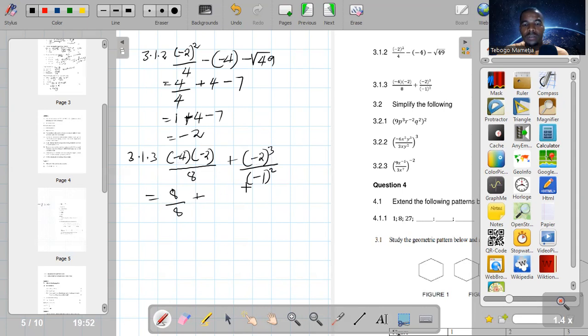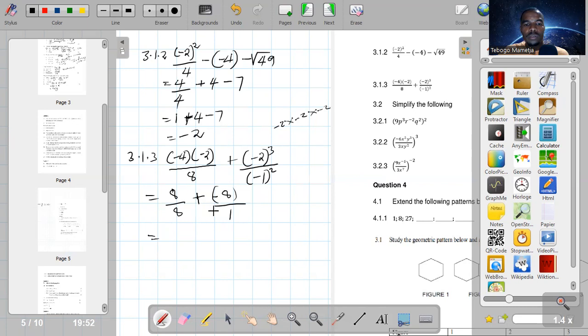So this is negative 2. This one is the same as negative 2 times negative 2 times negative 2. Negative 2 times negative 2 is positive 4. Positive 4 times negative is going to be negative again, negative 8. Then over negative 1 times negative 1, which is 1.